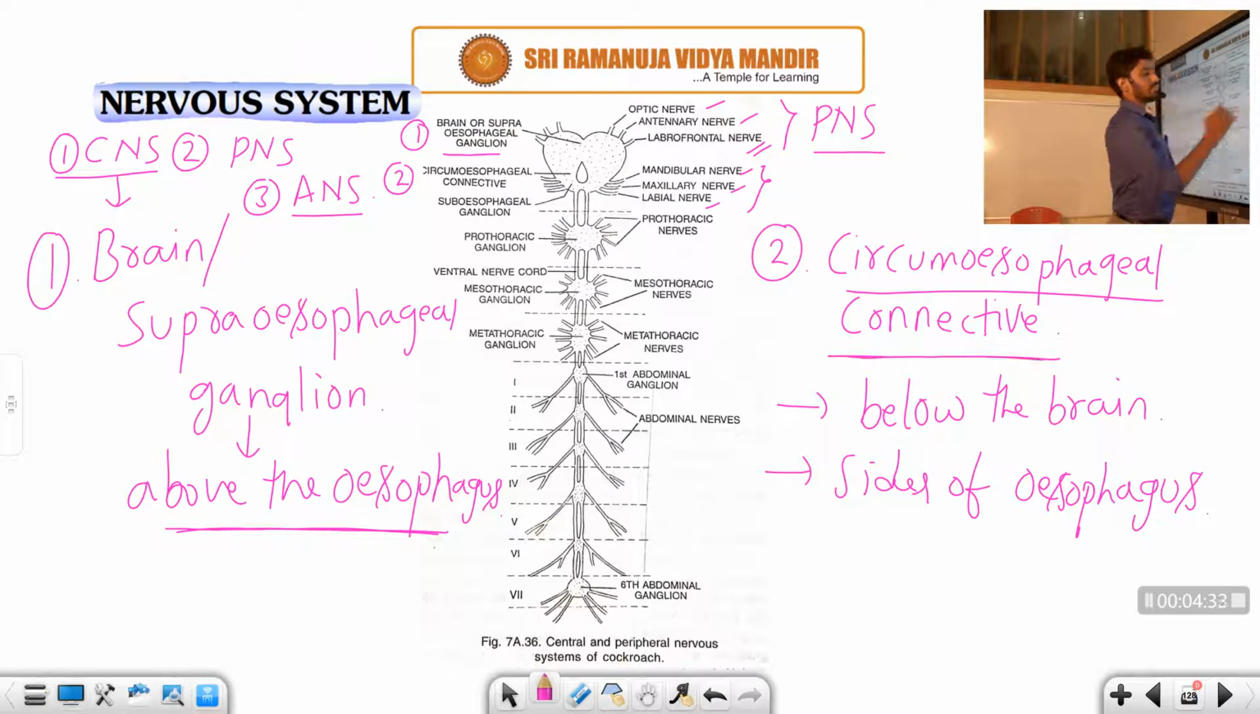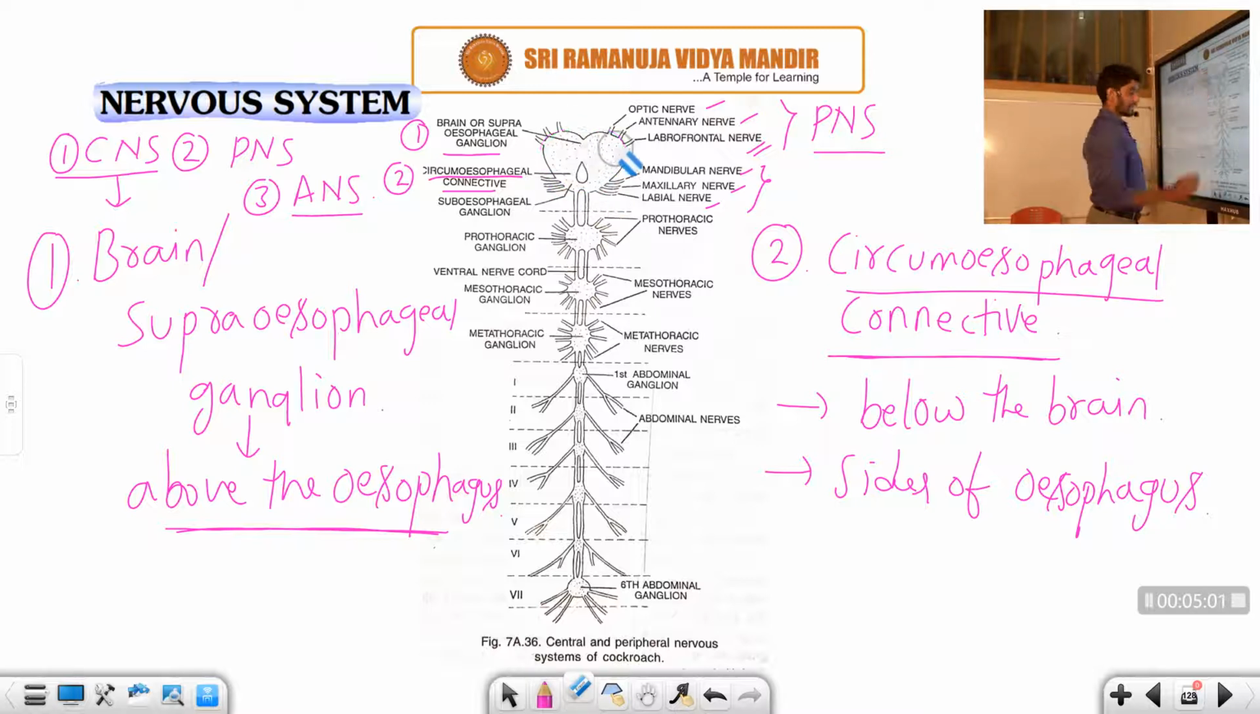From the circumoesophageal connectives. Where is this part located? It is located below the brain. This part represents the brain, and below the brain are the circumoesophageal connectives. This is the esophagus, students, and on either side of the esophagus we can observe the circumoesophageal connectives here.